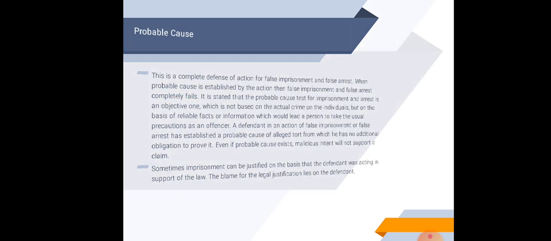So this is a complete defense to an action for false imprisonment and false arrest. When probable cause is established, the action for false imprisonment and false arrest completely fails. It is stated that the probable cause test for imprisonment and arrest is an objective one, which is not based on the actual guilt of individuals, but on reliable facts and information which would lead a person to take the usual precautions against an offender. So a defendant in an action of false imprisonment or false arrest who has established probable cause has no additional obligation to prove. Even if probable cause exists, malicious intent will not support a claim. Sometimes imprisonment can be justified on the basis that the defendant was acting in support of the law. The burden of legal justification lies on the defendant.